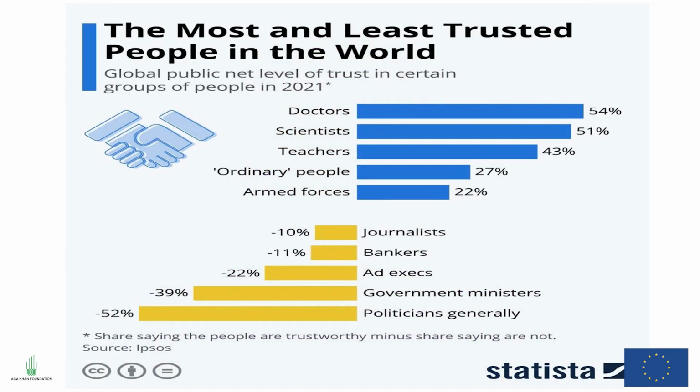So if you look at this infographic here, it's a story that was written, and it's quite a long story about the most and the least trusted people in the world. It's global, by Statista.